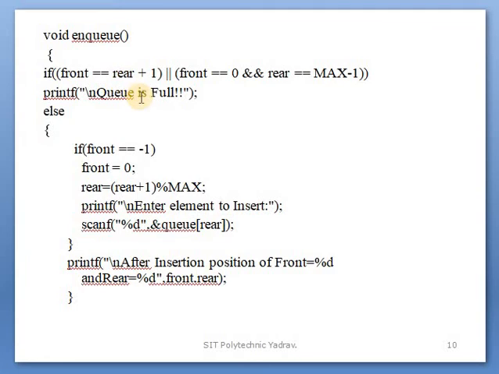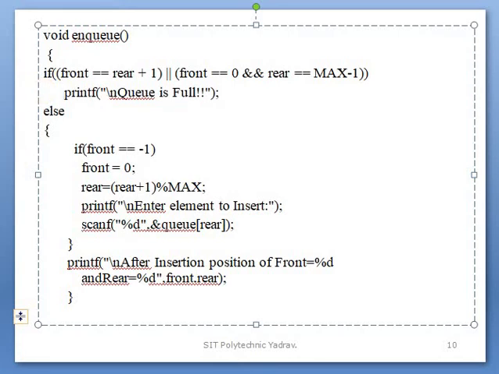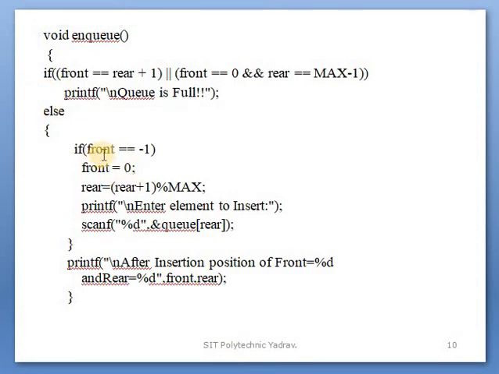If this condition is not true, obviously there are some elements in the queue. So check if front is equal to minus 1, then initialize front to 0. Then the rear is incremented as rear plus 1 modulus max. Through this the rear will be incremented and the element will be inserted using printf and scanf. After the insertion, the front and rear positions will be displayed using the pointers front and rear. This is enqueue.